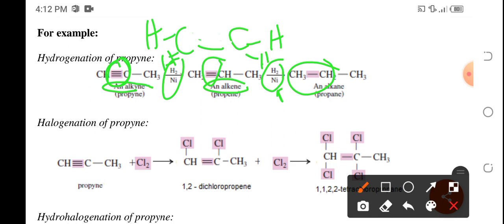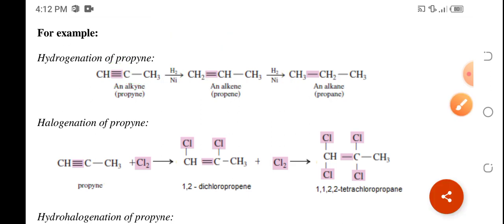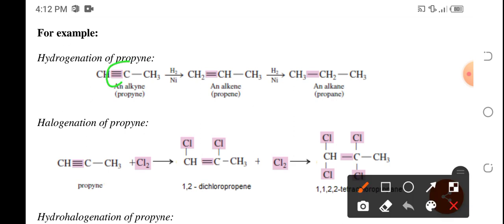That's why it will then become an alkane. The mechanism for this reaction is that the triple bond is broken and becomes a double bond, so it could now accommodate more.